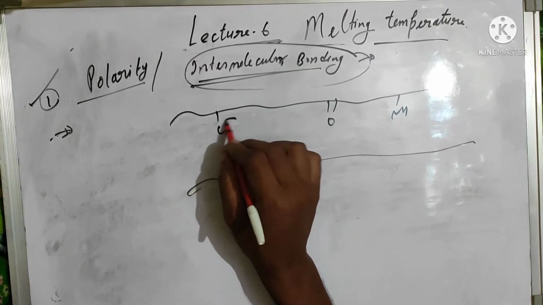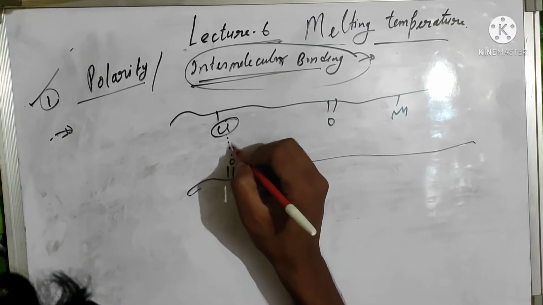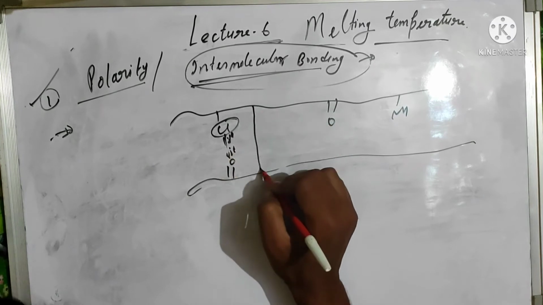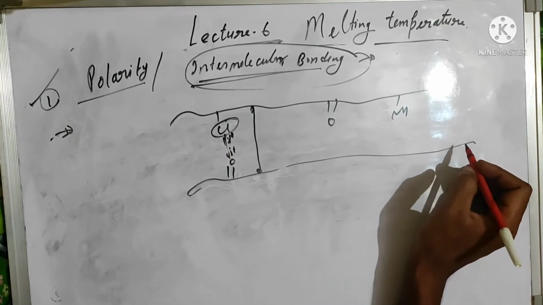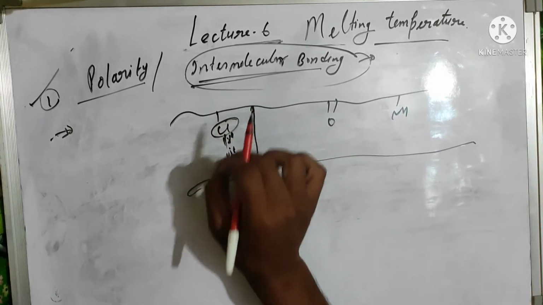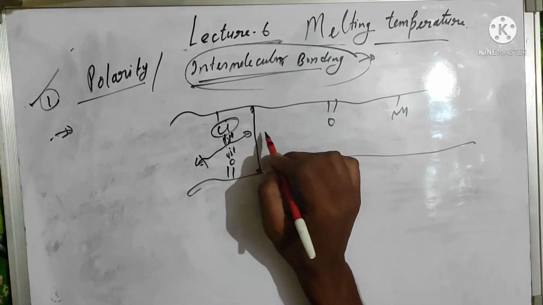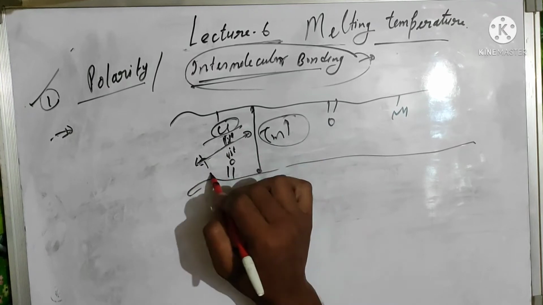Similarly, we can see here these are polar groups and they are attracted to each other and increase the attraction between these two polymeric chains. That's why more energy is required to break this bond, and that's why the melting point will increase in the presence of polar groups.